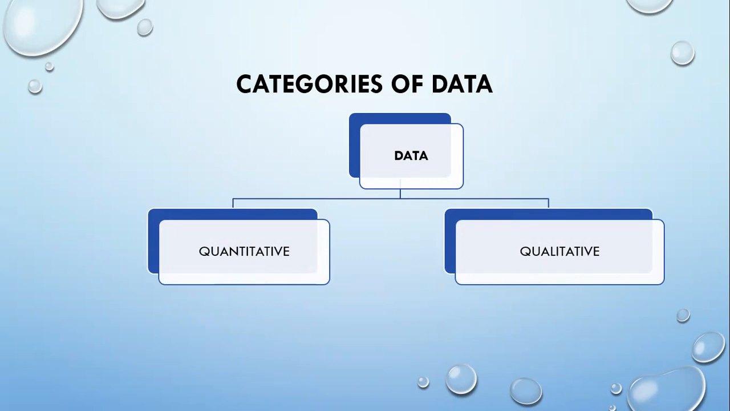Quantitative data is the one that can be quantified or can be expressed with numerical variables. It answers questions like how much and how many. For example, height of a person and weight of a person.